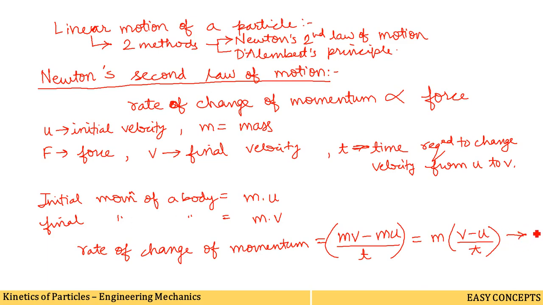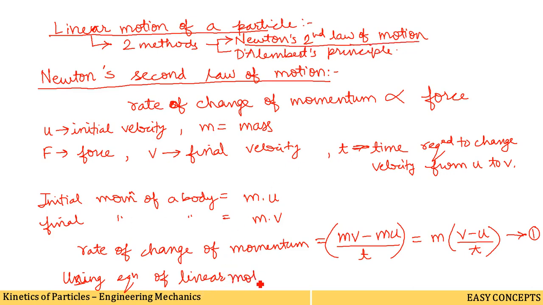Let us give this equation the name 1. Now, using the equation of linear motion. Why are we using the equation of linear motion? Because we are studying linear motion of a particle with the help of Newton's second law of motion. Using the equation of linear motion, we can write v is equal to u plus at.